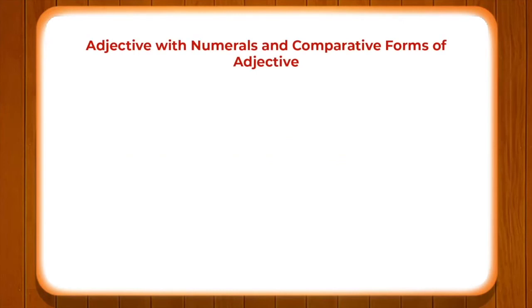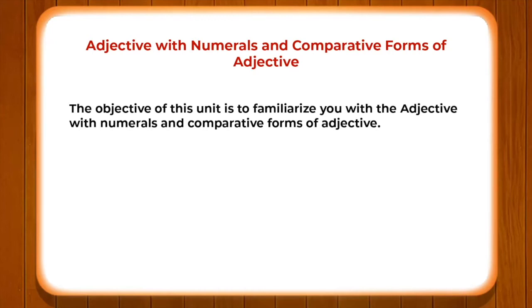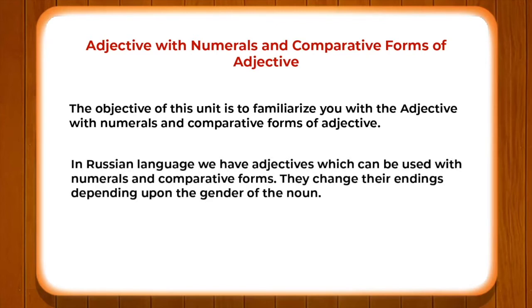Okay, now let's go ahead and pay attention to another important aspect: adjectives with numerals and comparative form of adjectives. In order to understand that, we will see what kind of grammar rule we apply. In Russian, we have adjectives which can be used with numerals and comparative forms. They change their endings depending upon the gender of the noun.